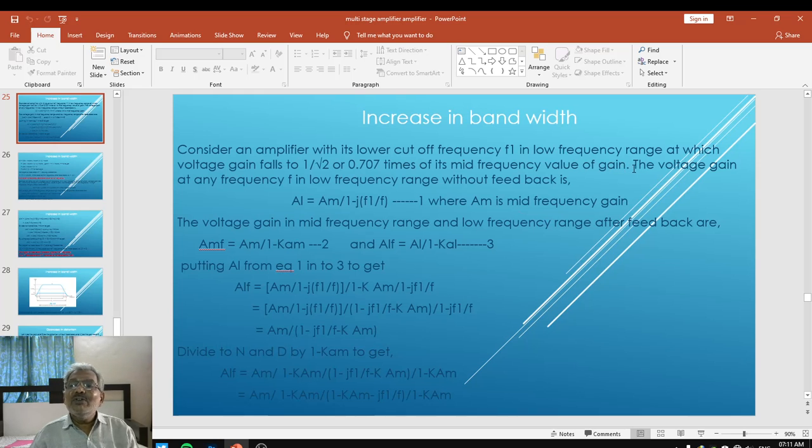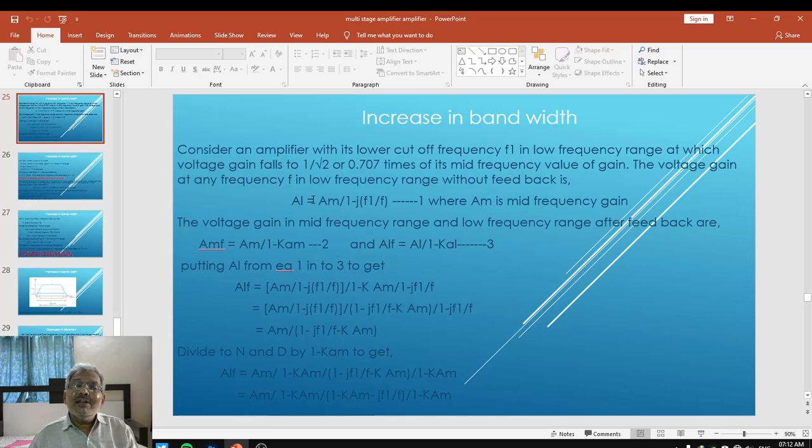In this particular low frequency range, the voltage gain at any frequency f in the low frequency range without feedback, means when no feedback is applied, is given as AL, like AV. A for gain, L for low frequency region. The low frequency gain AL equals AM upon 1 minus j times f1 upon f. Let me call this equation number 1, where AM is the mid frequency gain.